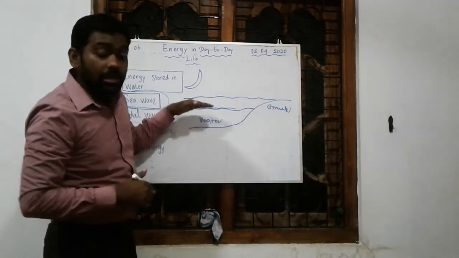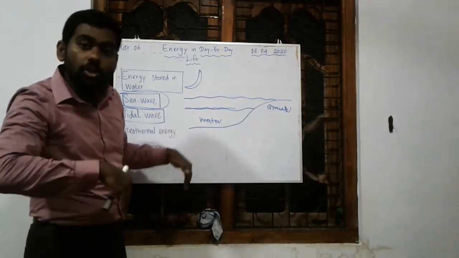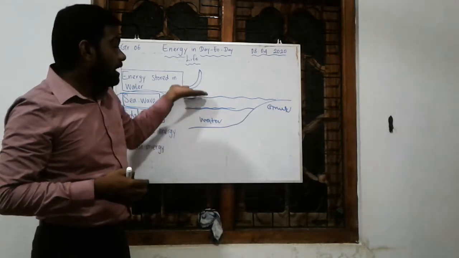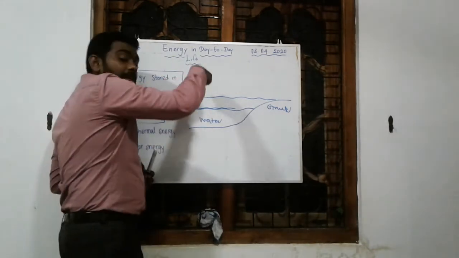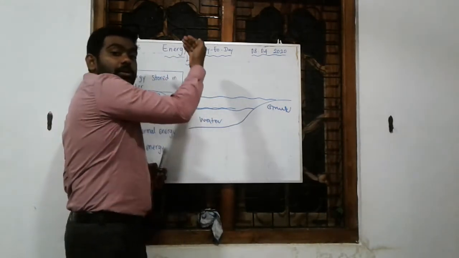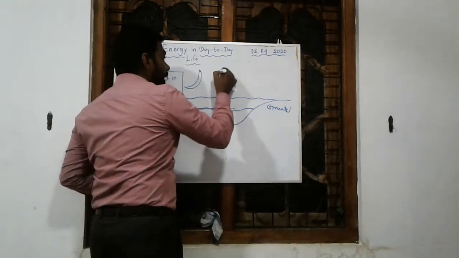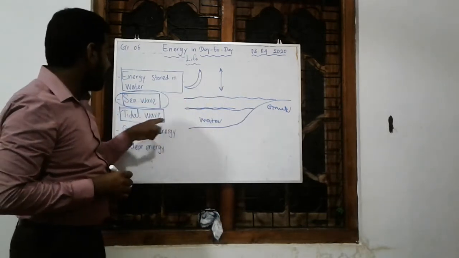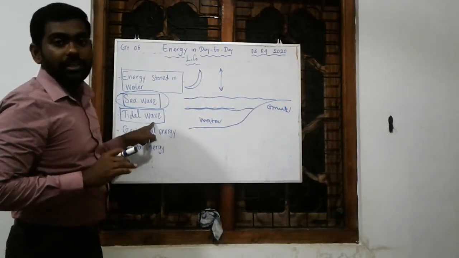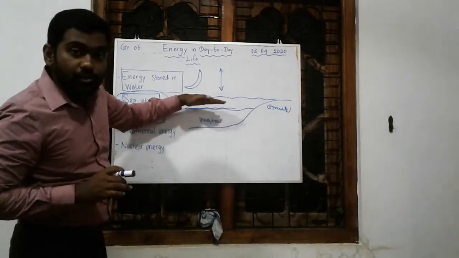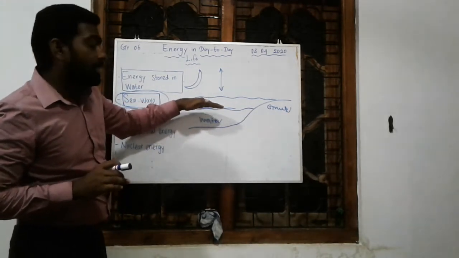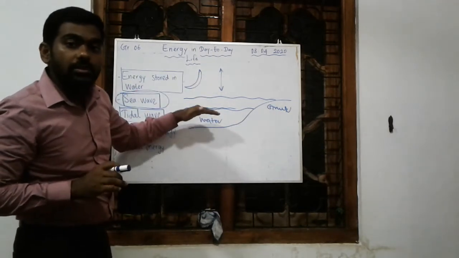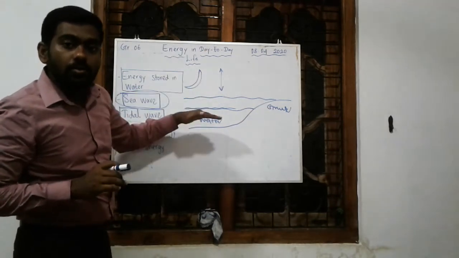So in the daytime the water level of the sea is lower, but during the night time the water level increases. Daytime it goes down, night time it comes up, and there is a movement up and down, and this movement of water is called tidal wave. Listen to me clearly. Daytime water level remains low, and nighttime water level goes up: bottom, top, down, top.